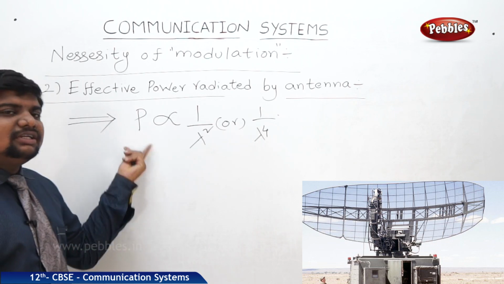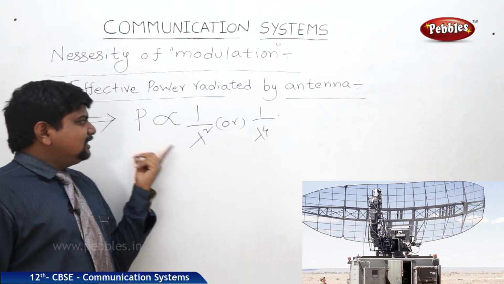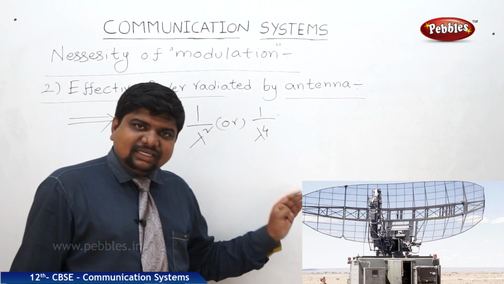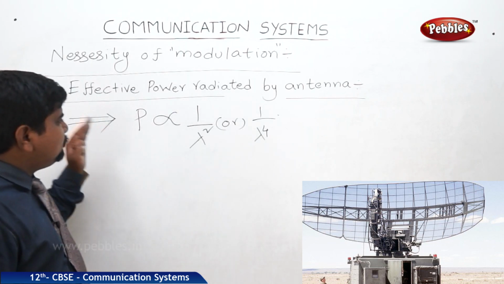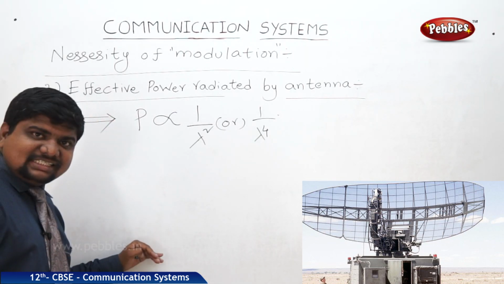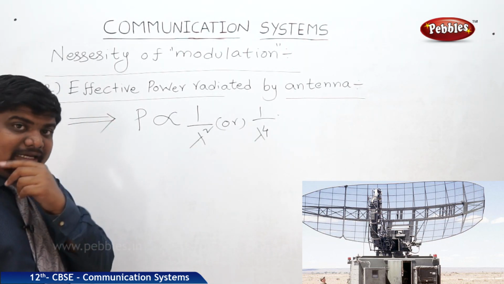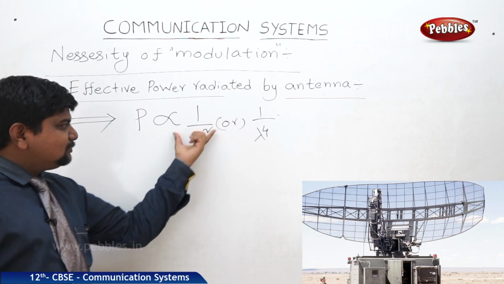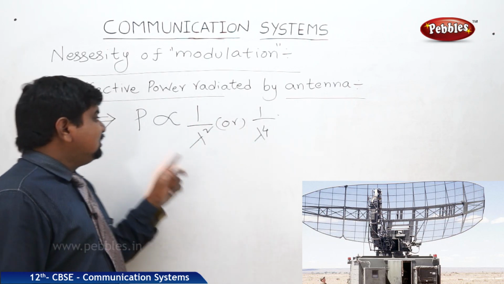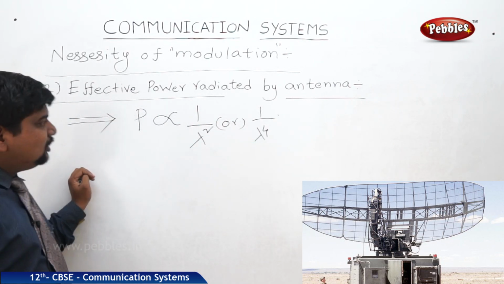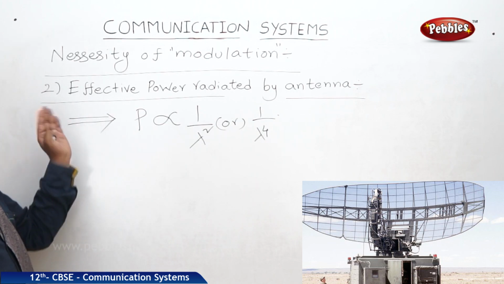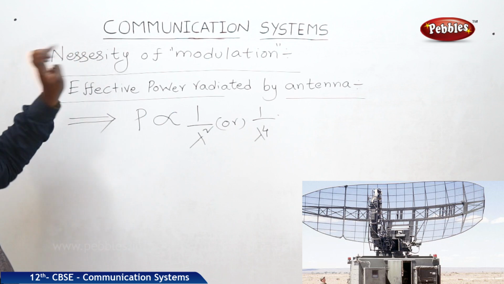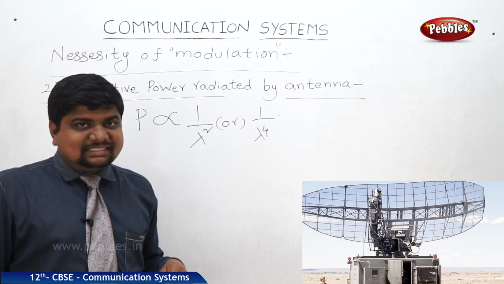So this power transmitted should be high, because power is equal to work done by time. So more amount of the signal should be transmitted in a given time. So power should be high, the time should be less, and lambda should be less. So that's why we modulate the signal with respect to their wavelengths. Then only this high power is possible. So this is one of the problems in transmitting electromagnetic waves from one point to another point. For this purpose also modulation is necessary.